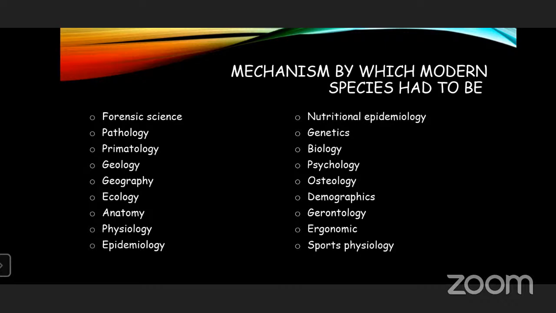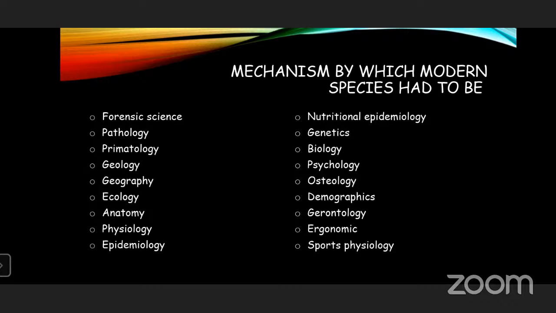By using this, we can study by which disease a man died. Primatology is used to identify human behavior. Geology is the study of fossil remains. Geography, how humans vary according to their climate. Ecology, changes between ancient behavior and modern behavior.